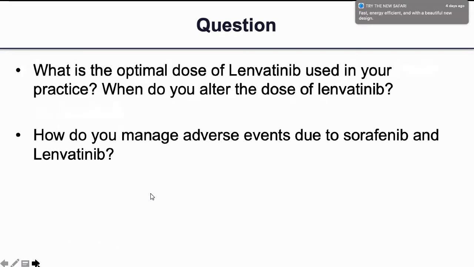And what is the optimal dose of lenvatinib used in your practice, and when do you alter the dose of lenva? Any one of you can take this question. Generally, more than 60 kg we give 12 milligram, and less than 60 kg we give 8 milligram. Sometimes the patient comes with diarrhea, then we need to decrease the dose, but otherwise they tolerate 8 mg.